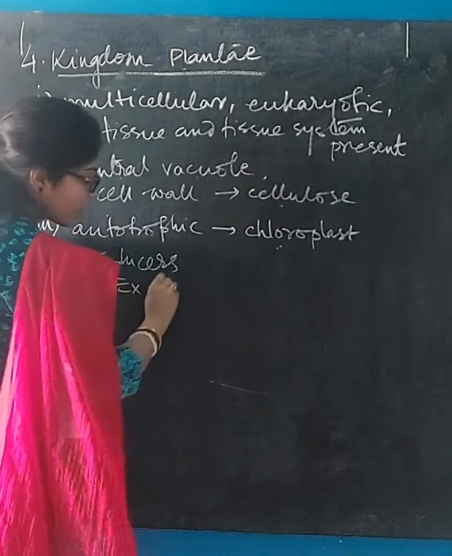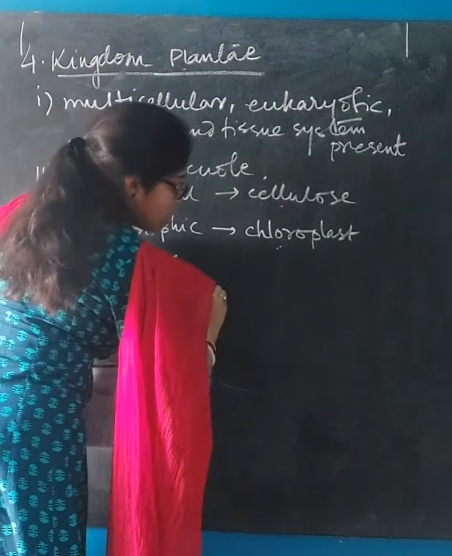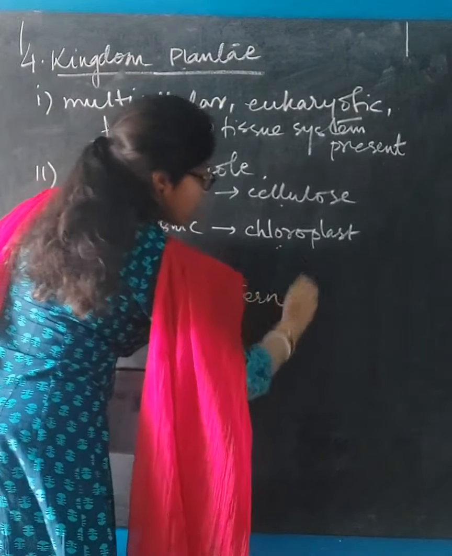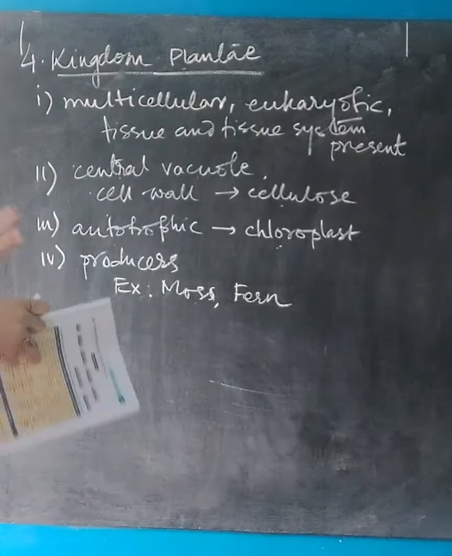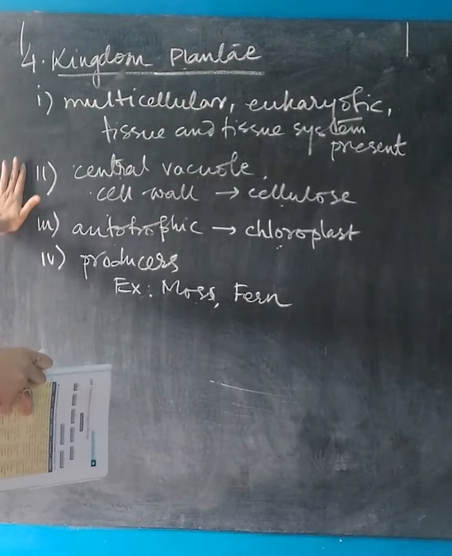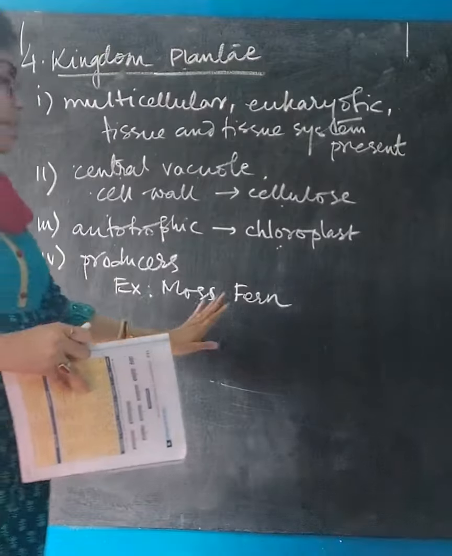Example, moss, fern, etc. Okay. So these are the characteristics of kingdom Plantae and these are the examples.